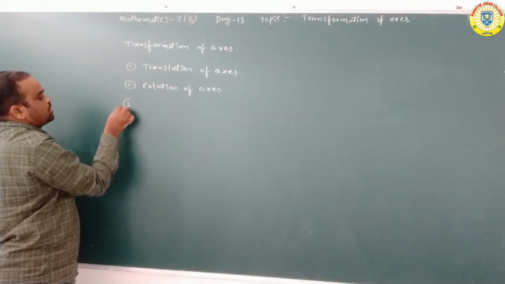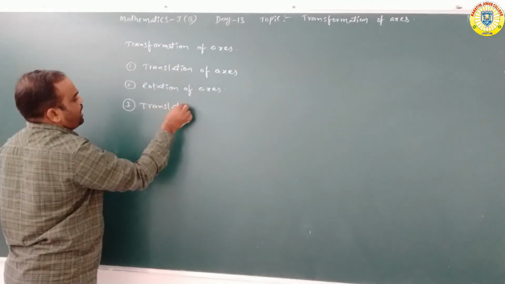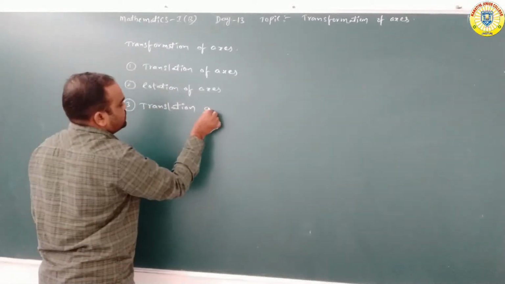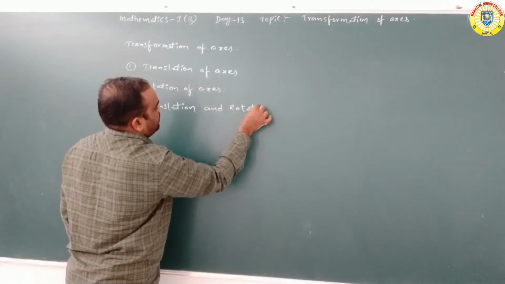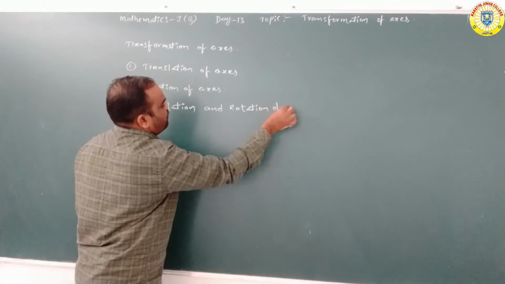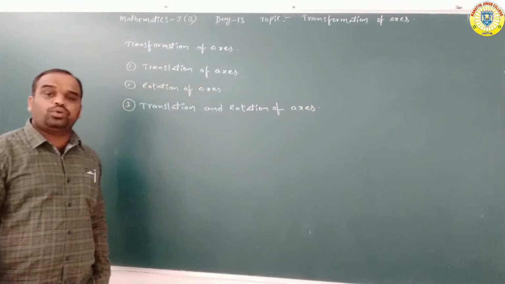Third one is translation and rotation of axis.